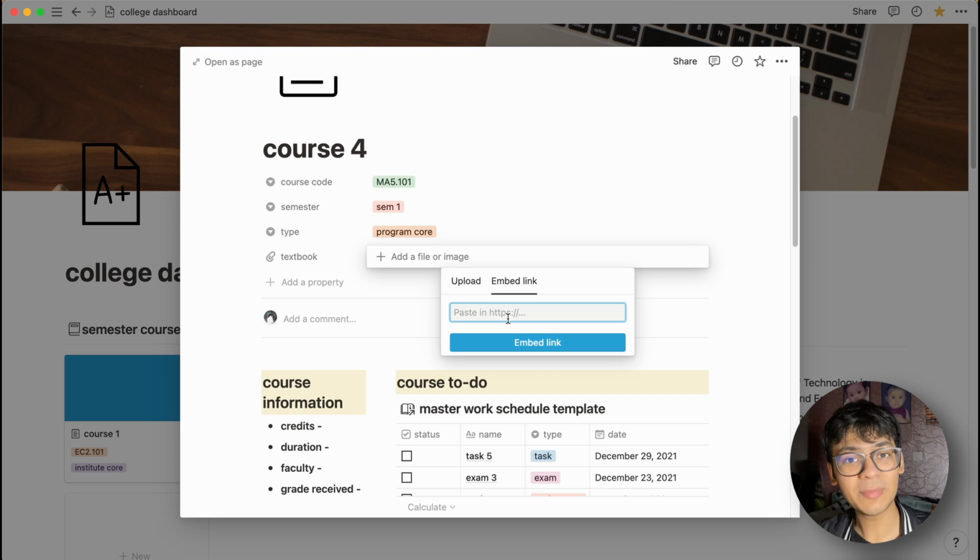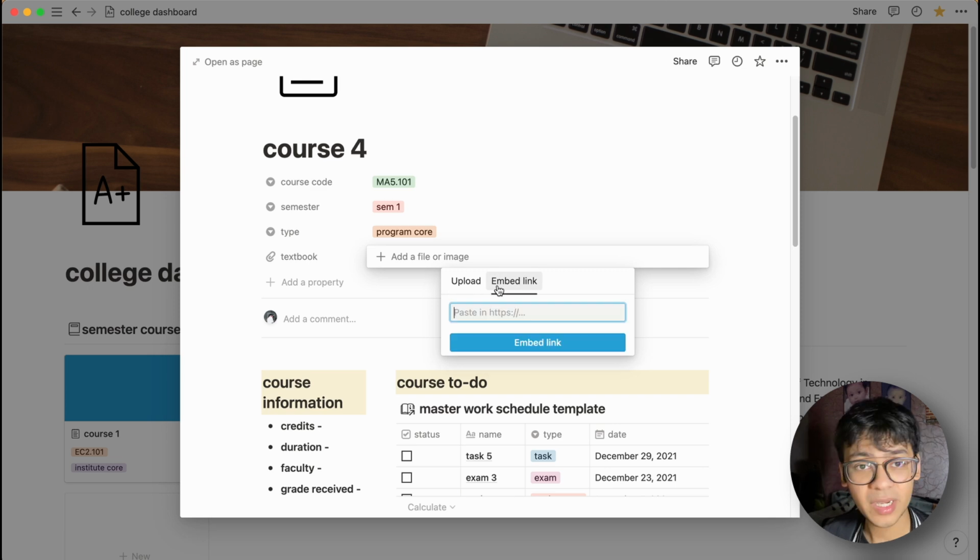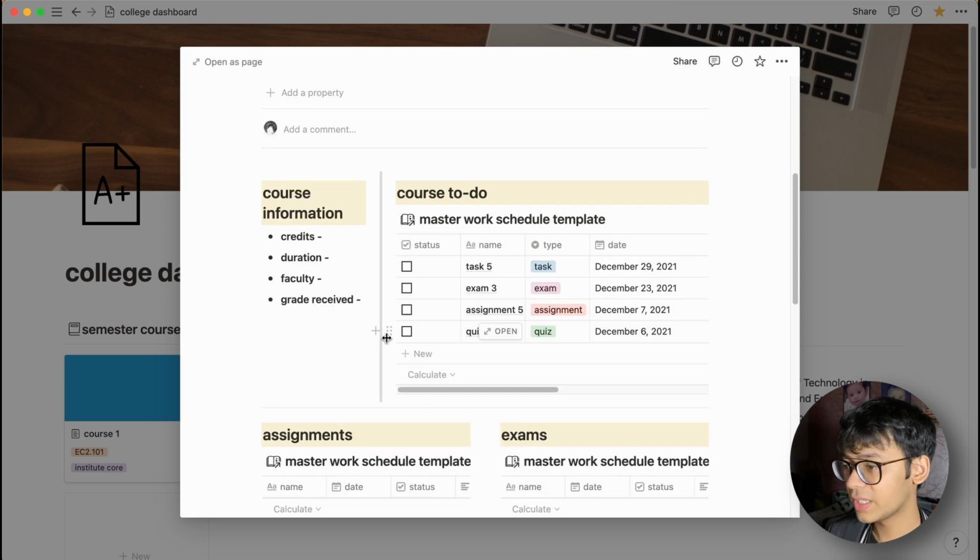I would recommend embedding a link, basically like putting your textbook on Google Drive and then embedding a link, because for uploading you can only upload a maximum file of 5 megabytes, which is just not enough for a whole textbook. So I would recommend embedding a link. Coming to the actual page, firstly we have here course information.